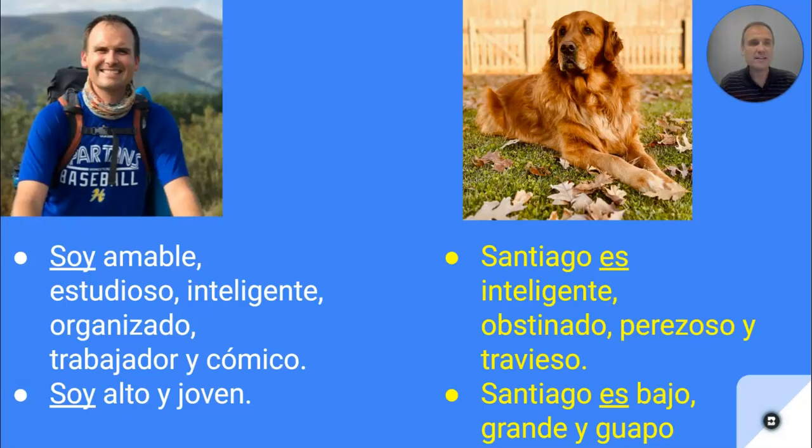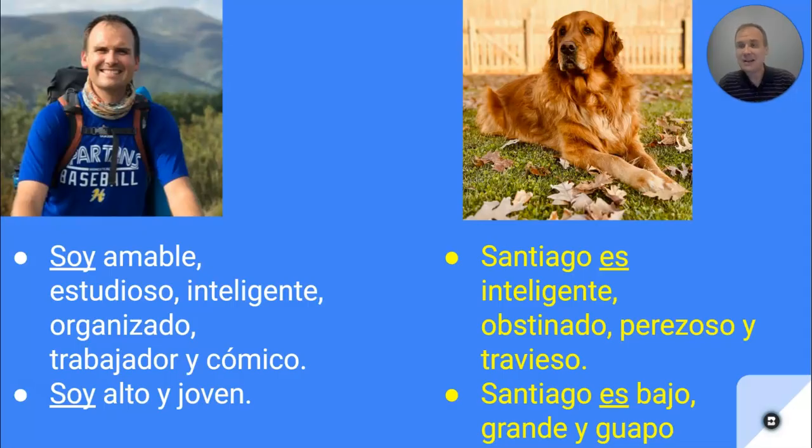All right, now when we use that, we talked about last week how to describe. So 2 pictures on the screen. I'm going to describe what I'm like, so I'm going to say soy, and then we'll talk about Santiago, what he's like. So we learned last week when you describe, we say things like soy amable, estudioso, inteligente, organizado, trabajador y cómico. Those all describe my personality. Soy alto y joven describe my physical appearance. All right. So I chose soy for that because I'm talking about myself. So I am and I am. Now, if I were to look at Santiago and describe him, I've got to change my form of the verb over to es, because Santiago is conjugated with ser as the form of es.